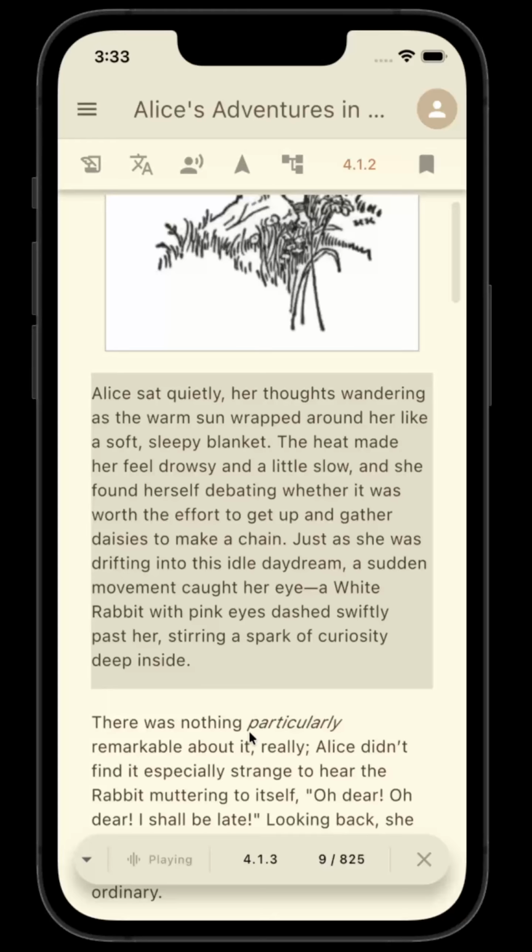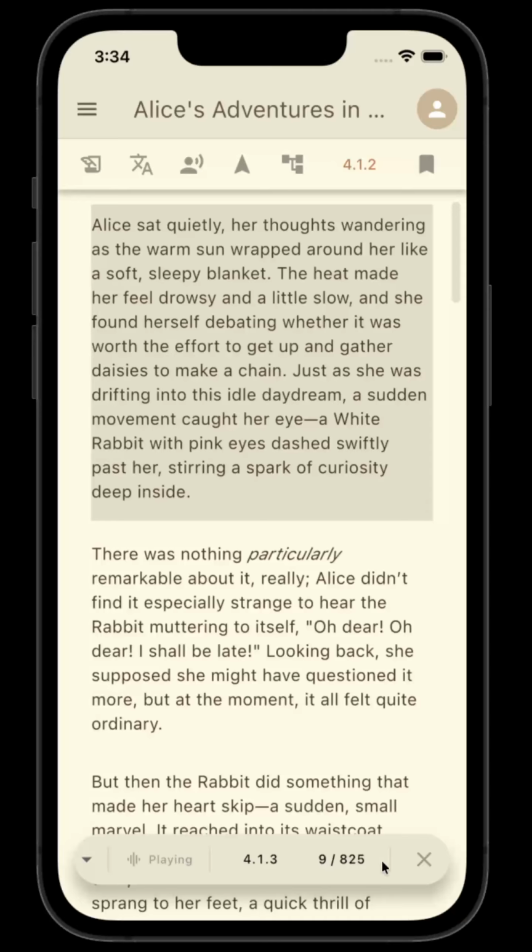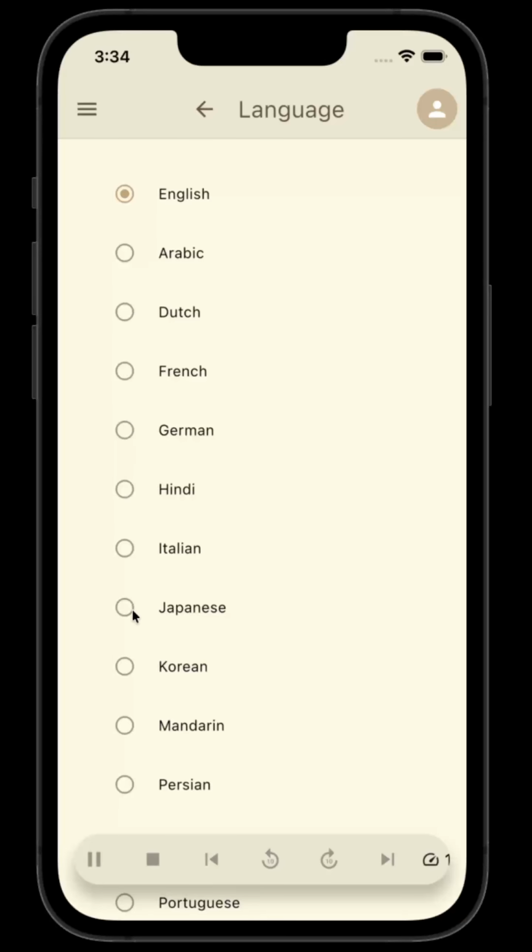Just as she was drifting into this idle daydream, a sudden movement caught her eye. A white rabbit with pink eyes dashed swiftly past her, stirring.